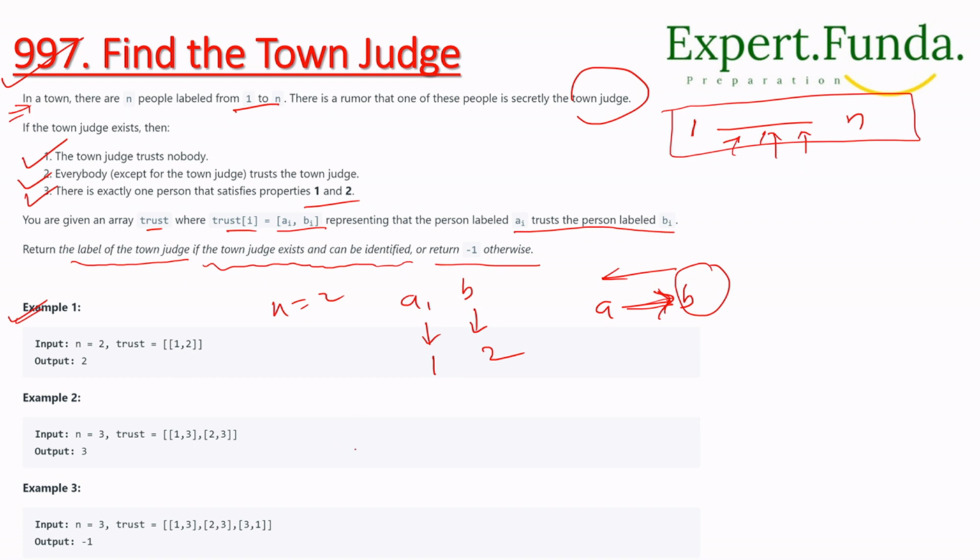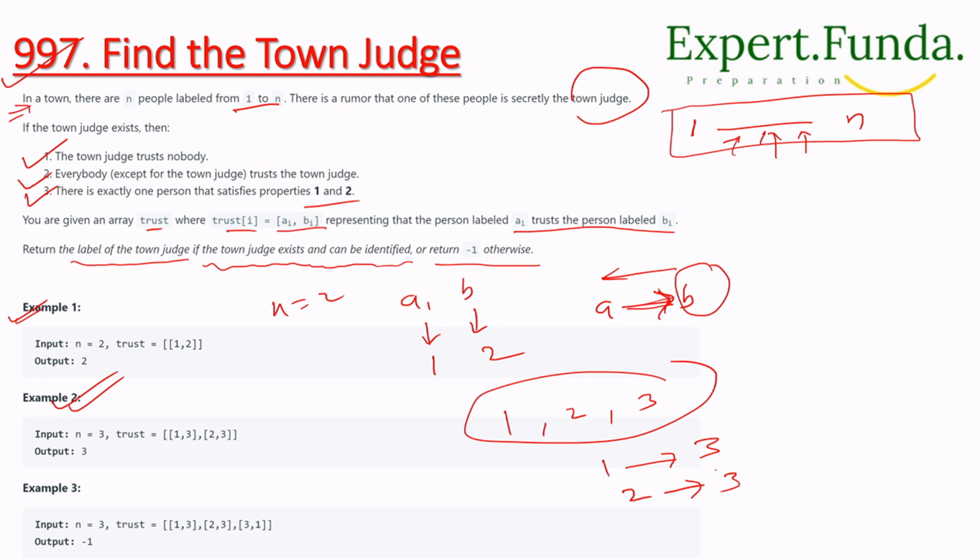Next, consider example 2, in which n equal to 3, meaning we have elements 1, 2, 3. Trust is given as 1 trusts 3, 2 trusts 3. But 3 is not trusting anybody, and that's why we get 3 as the output.